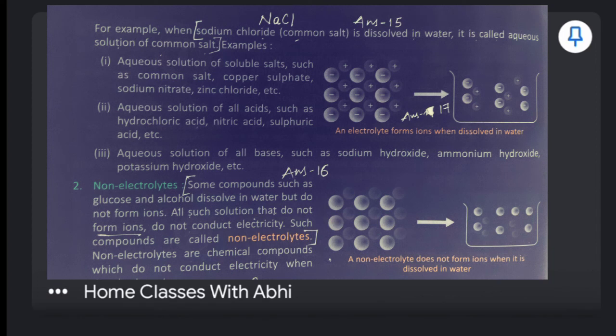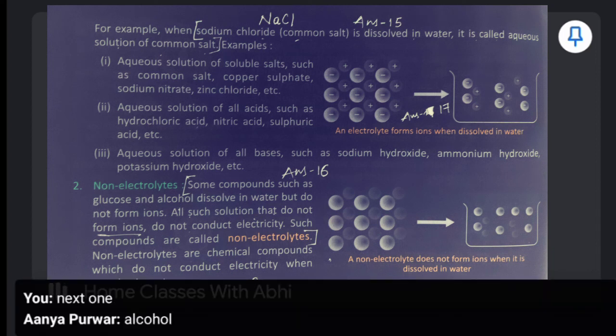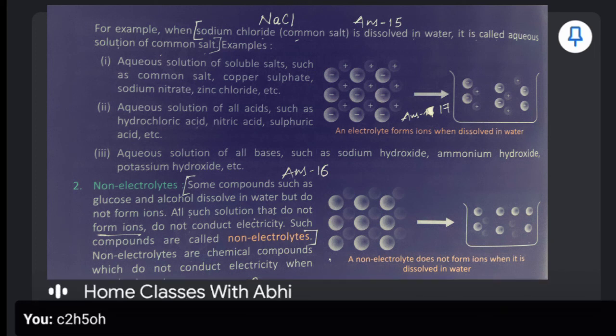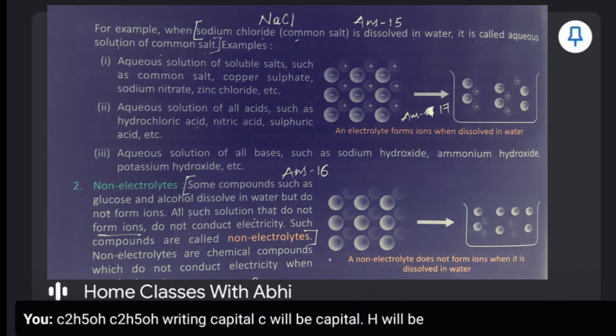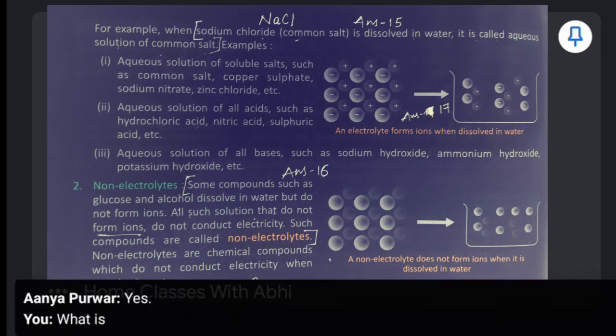Next one, C2H5OH. Write in capital, right? C will be capital, H will be capital, O and H will also be capital. So the formula will be C2H5OH. Next, what is the next?